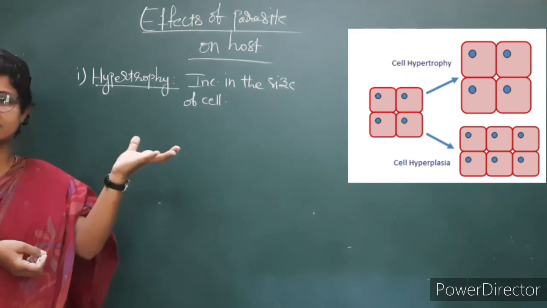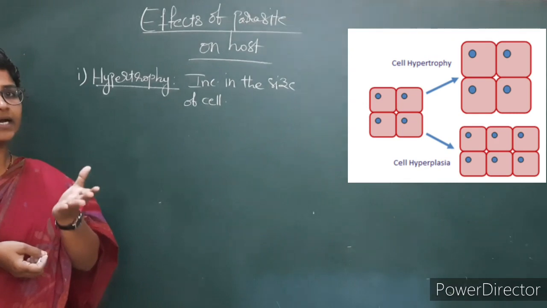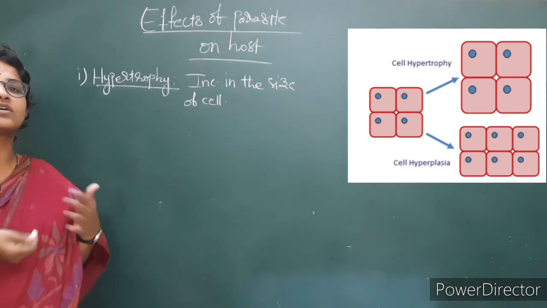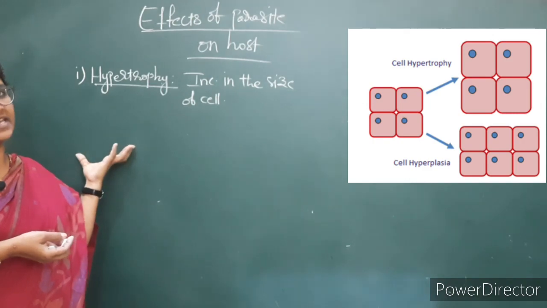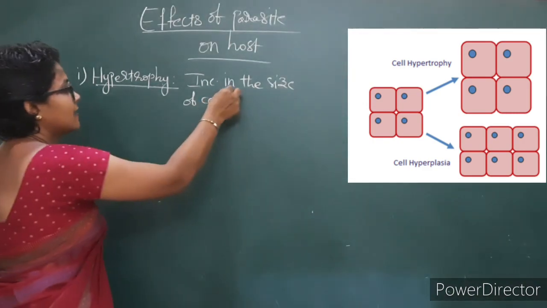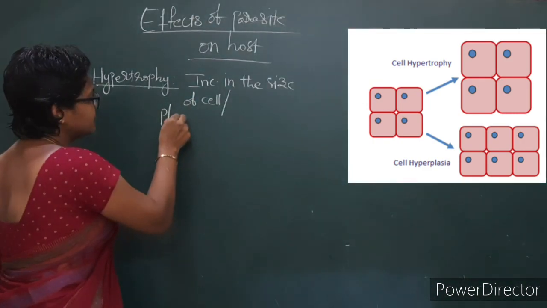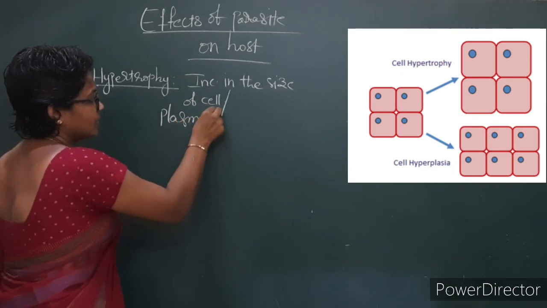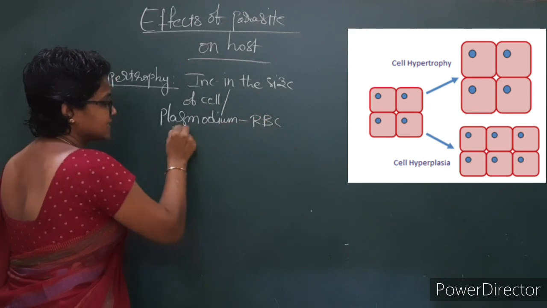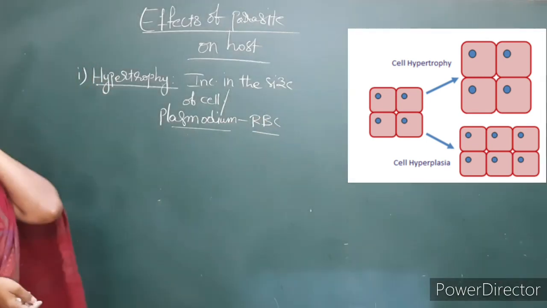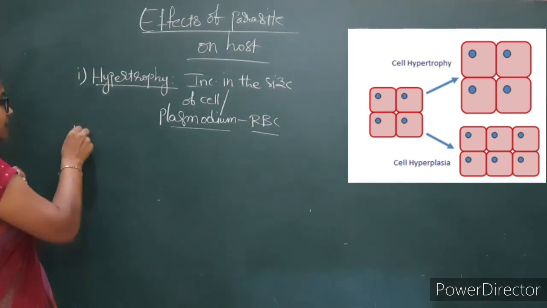Man is the sufferer because of malaria. Malaria is caused by Plasmodium in the RBC of man. Plasmodium increases the size of RBC of man, that is called hypertrophy.